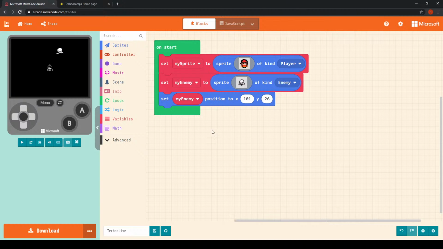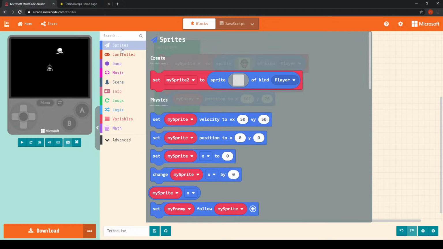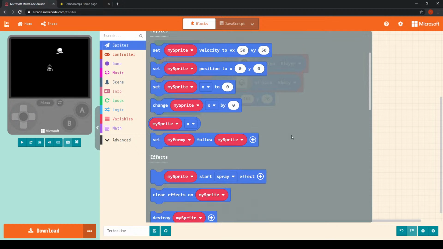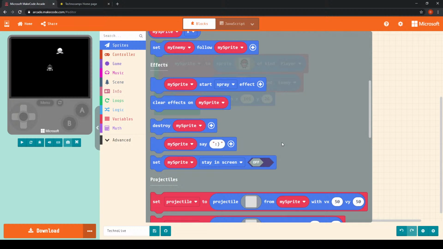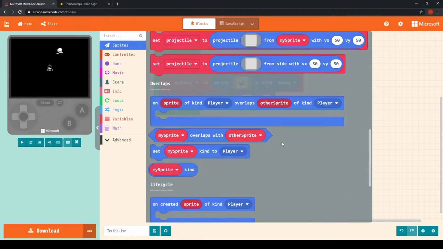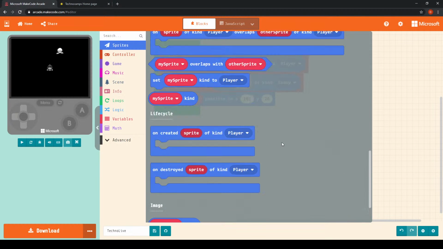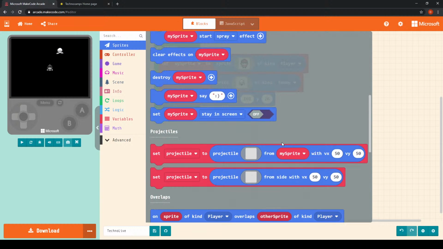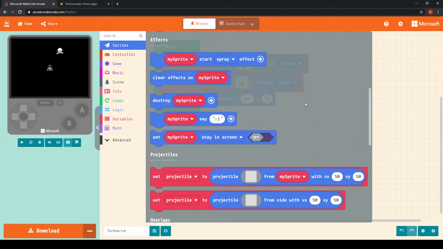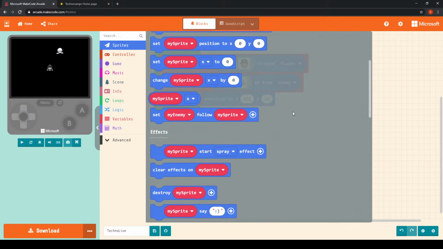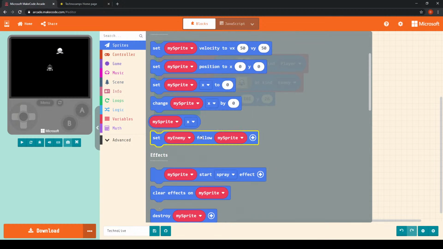We can do that again from the sprites menu, and in this list we'll be able to find it. It's in here somewhere, I've probably gone past it, let's have a little look. Let's see, there it is. So we've got this block here which says set my enemy follow my sprite.